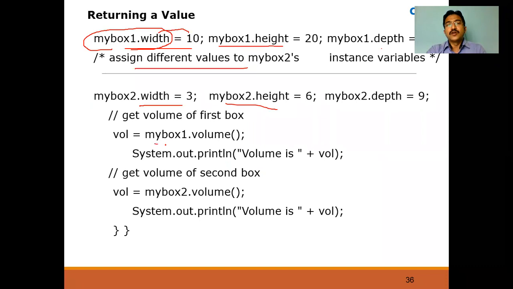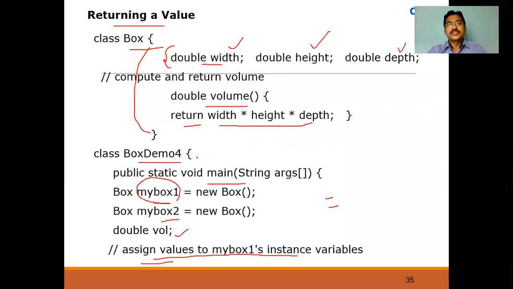How to call the method? The object name, dot, value method. To whom are we going to assign it? To this one. Because when I call my box 1 dot value, the execution goes to here. It will go to here.